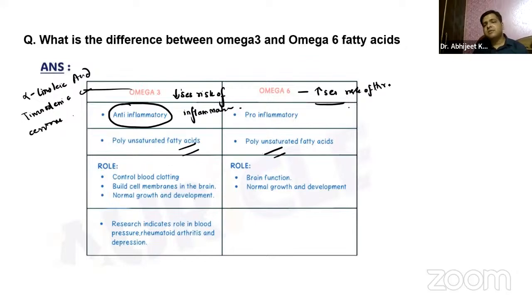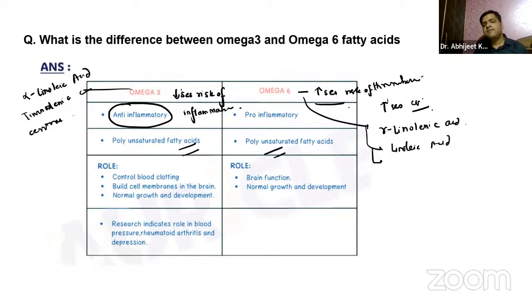Now, omega-6 also increases the risk of thrombosis, right? Increases the risk of cardiovascular diseases, right? Apart from that, omega-6, the examples you already know, gamma linolenic acid. Okay, and we also have, yes, linoleic acid. And along with that, we have arachidonic acid.